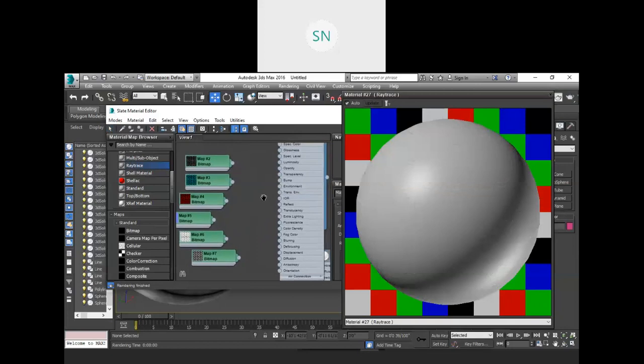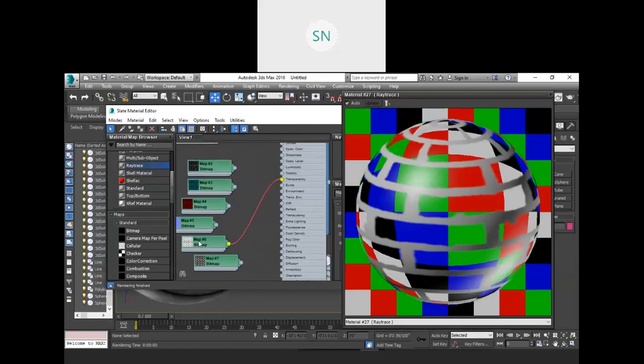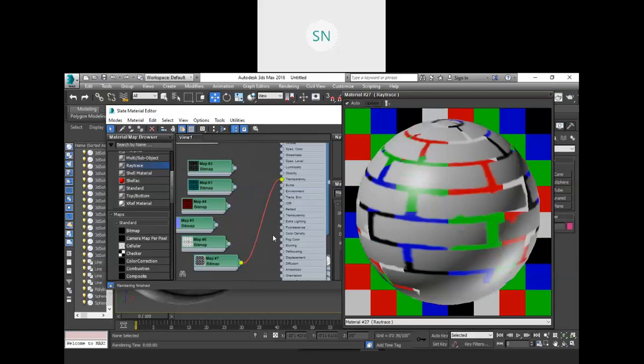Then also we have reflectivity, transparency. So for example, I want a transparency map, this one. So except this black color, whatever color we have white is going to be transparent, right? Let me remove this and add this one. See, whatever portion we have white in this image is going to be transparent.